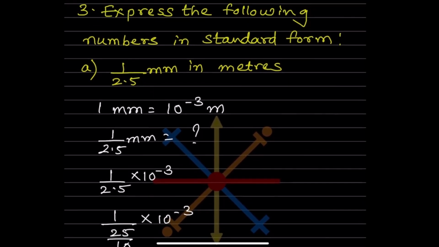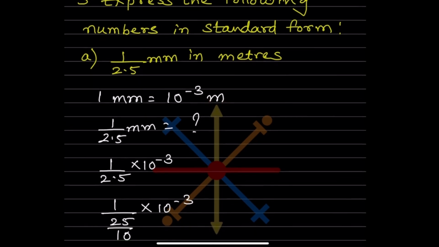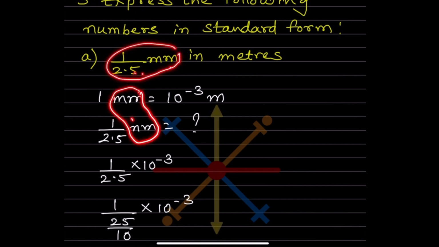Express the following numbers in standard form. Now here, this is 1 divided by 2.5 mm in meters. First thing, this is important: 1 mm is 10 raised to minus 3 meter. So now what are you going to do? We have 1 by 2.5 mm, and below this mm we will write meter. We want it in meters, so this is the question mark.